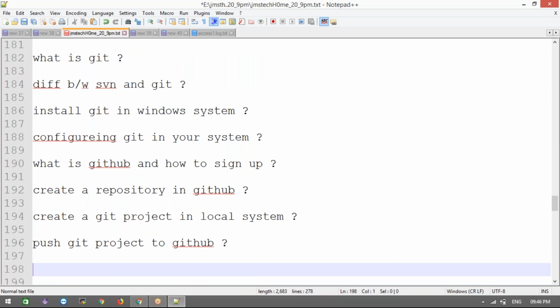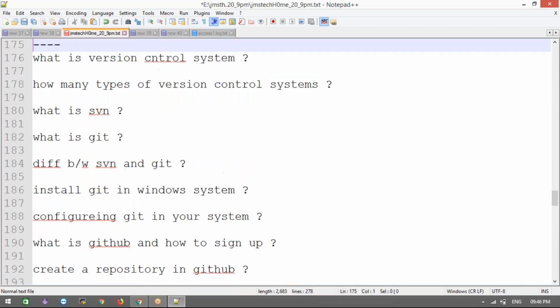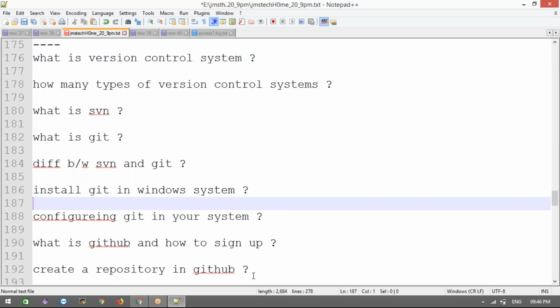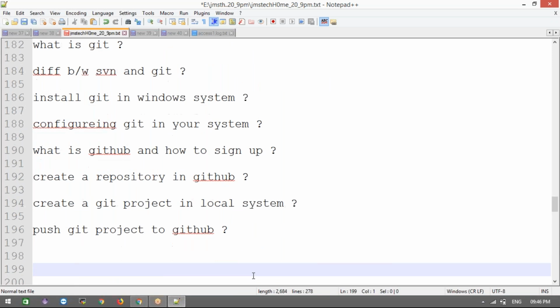Okay, first, what we are going to discuss? What is version control system? Now, why are you using these version control system tools? Let me know, guys. Does anyone know? For example, let me tell you.